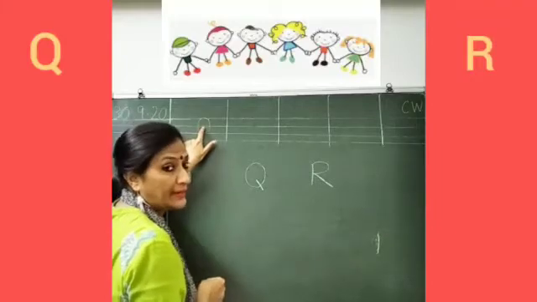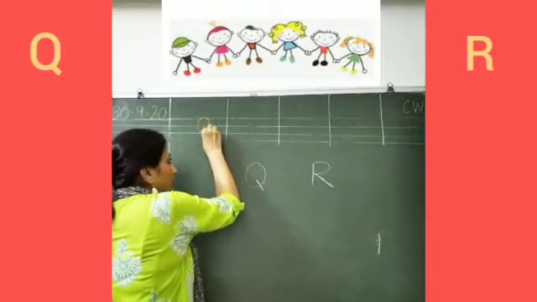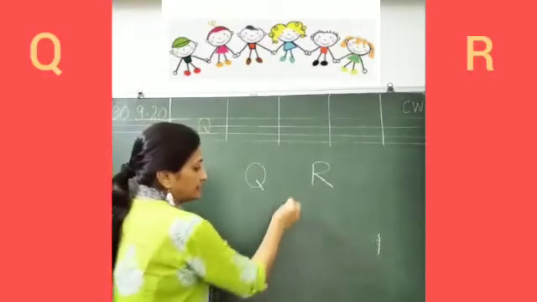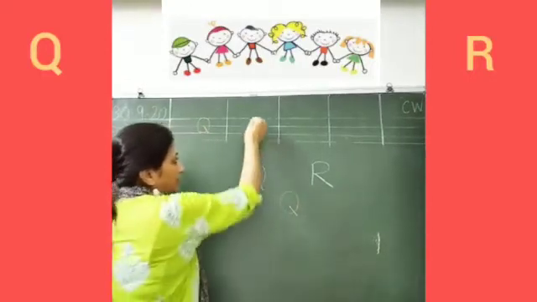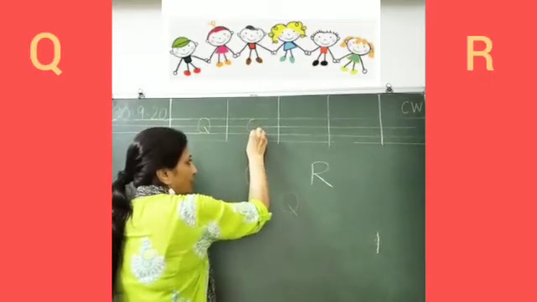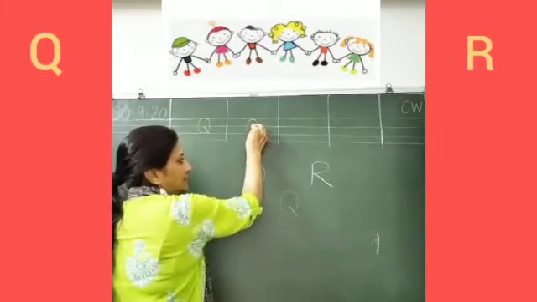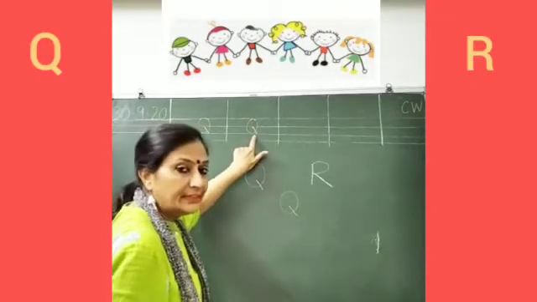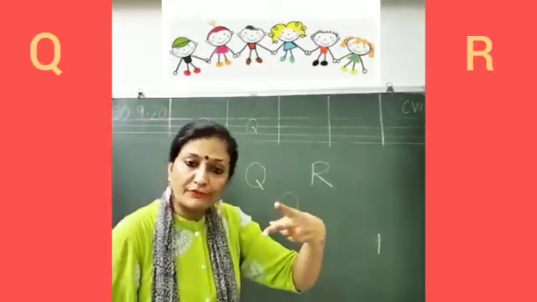This blue line, second blue line, from this second blue line to the bottom blue line, you will make slanting line like this. You will make a circle and a slanting line like this. Again, let us make first O. This is O. And we will make a slanting line starting from the first blue line, and you will touch it here on the second blue line. This way you will write Q. You will write 2 lines of Q.